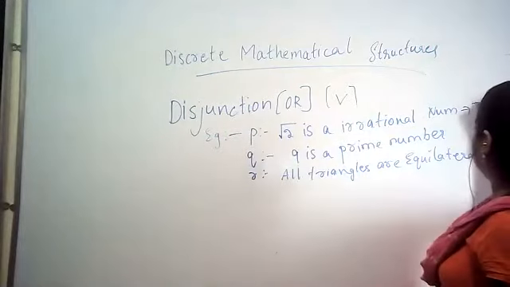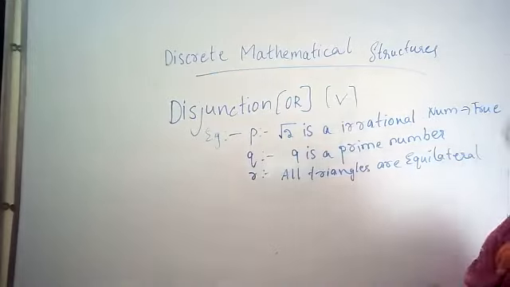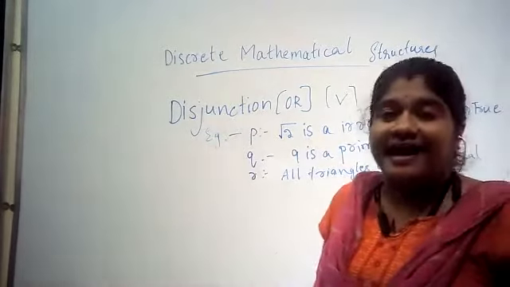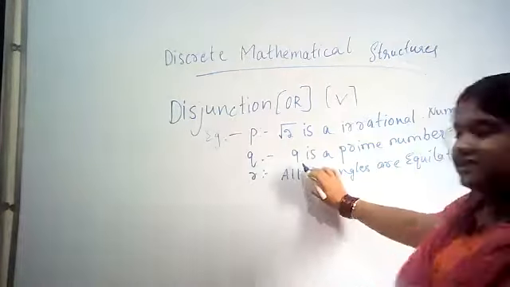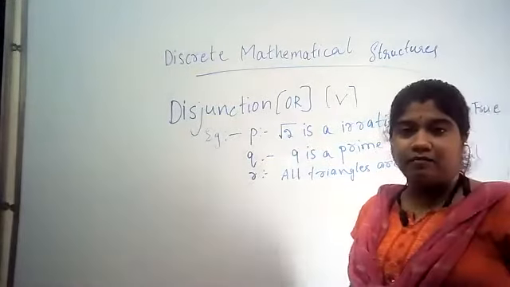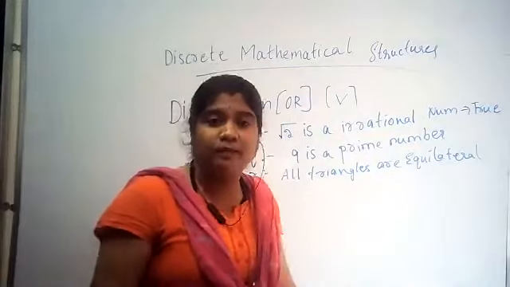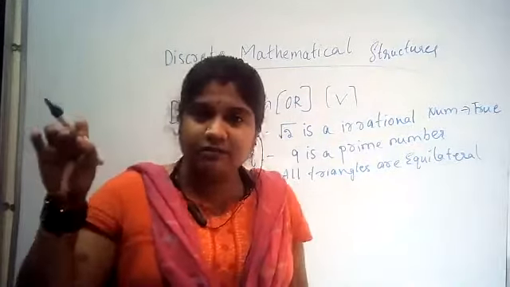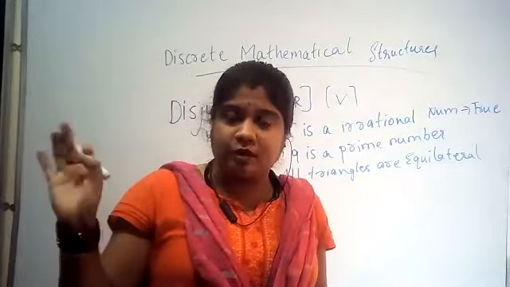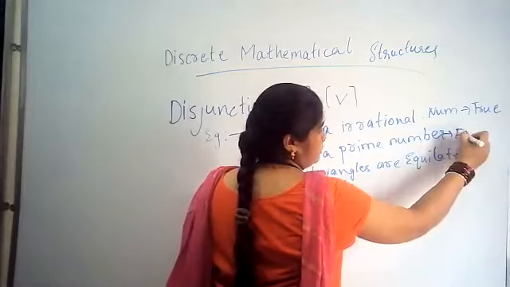This proposition is true. Next, 9 is a prime number. Second statement: 9 is a prime number. Whether 9 is a prime number? No, 9 is not a prime number, because 9 is 9 times 1, and 3 times 3 is 9. So this is false.